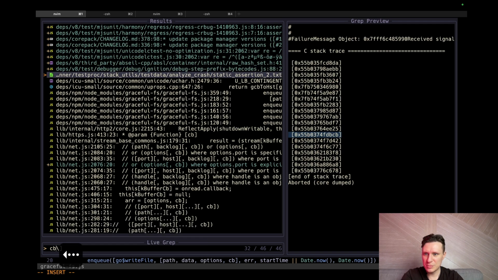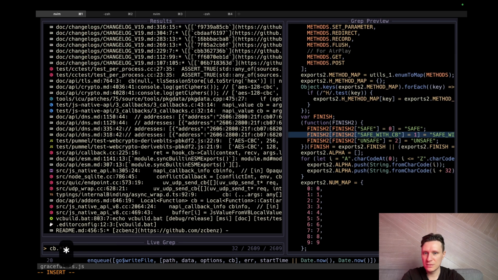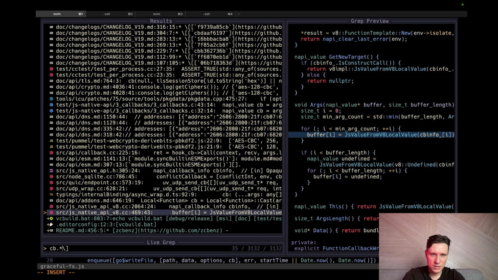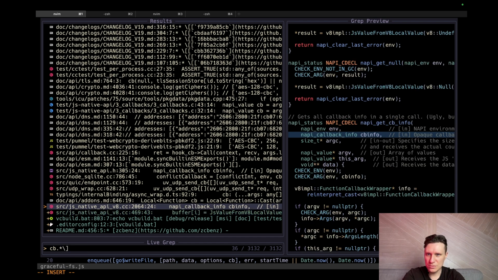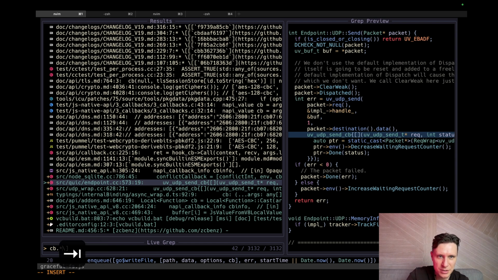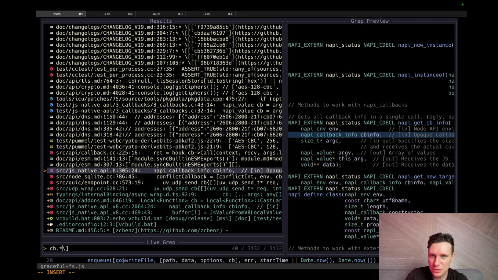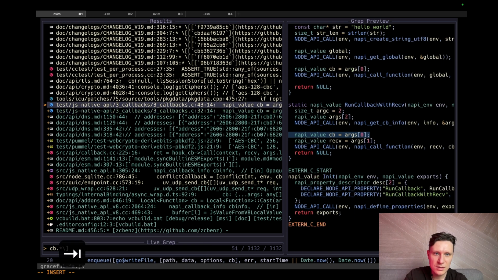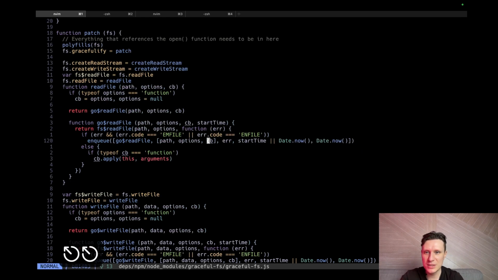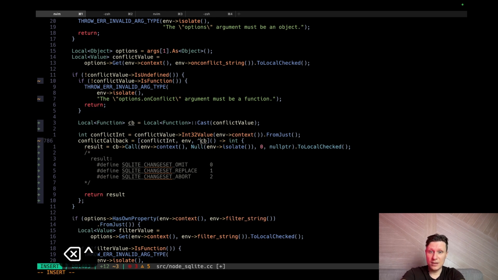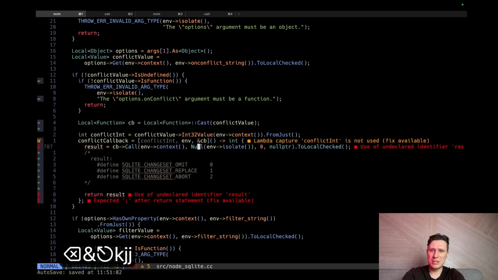There's no C++. Maybe I can put it here and find something. CB info. No. How do they pass a lambda there? This is my code. It would be useful if I can find some example of passing a lambda. Whatever, let's pass it like this. I don't recall the C++ syntax.